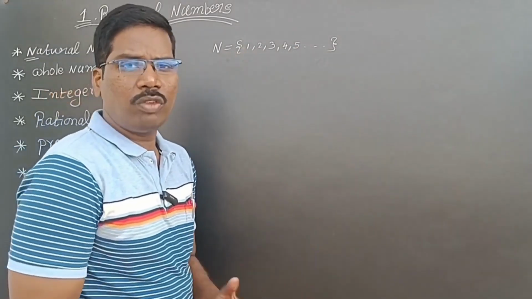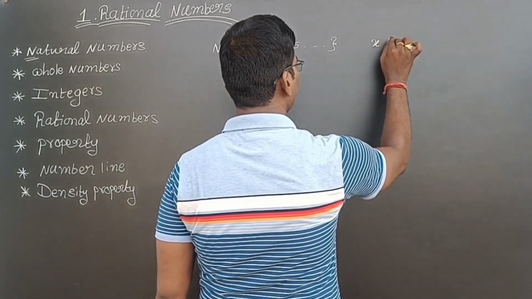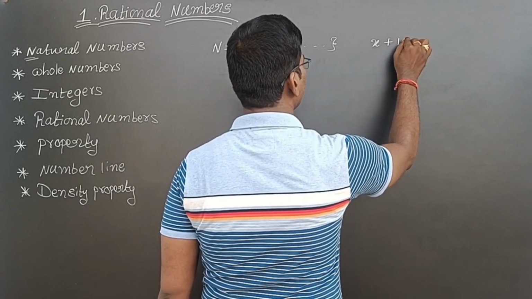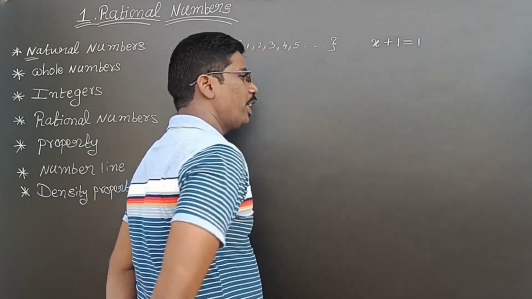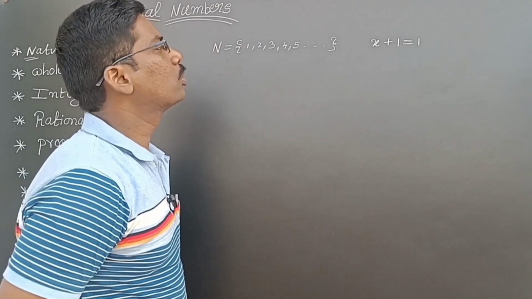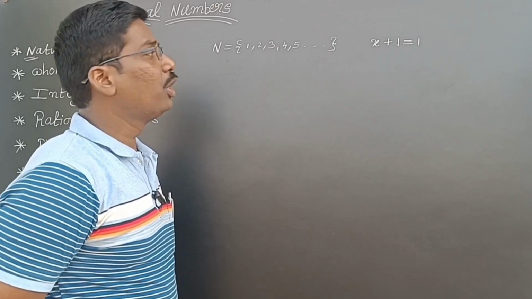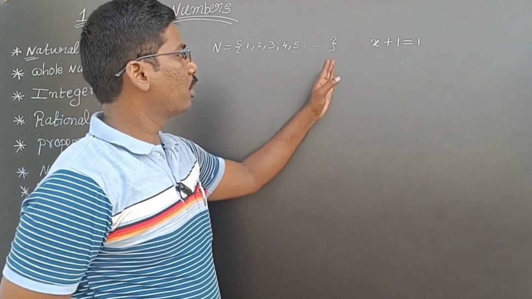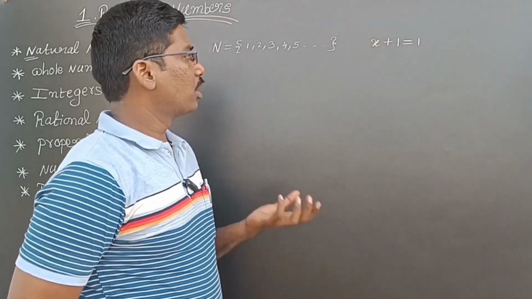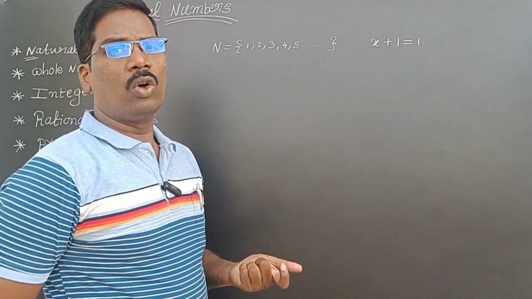What is the use of natural numbers? For example, if I give the equation x plus 1 is equal to 1, and say solve this equation using only natural numbers, or verify whether it is satisfied or not, you can't verify it. Whatever natural number I take, it will not satisfy. For that purpose, we need another number system called whole numbers.